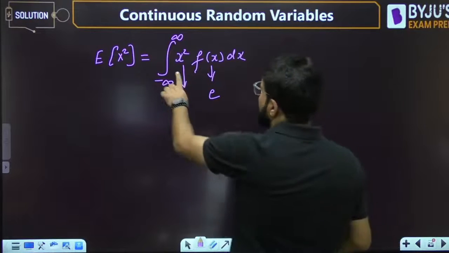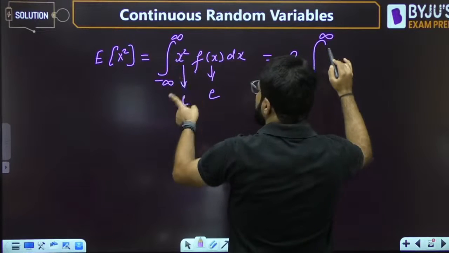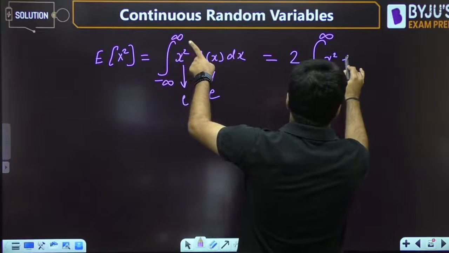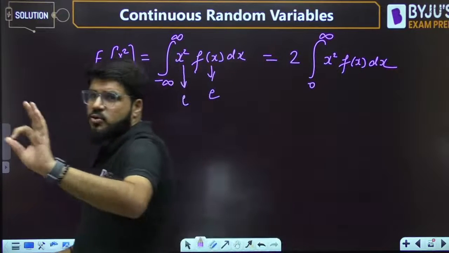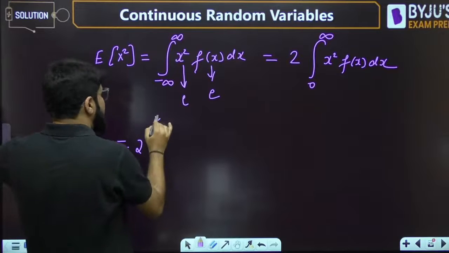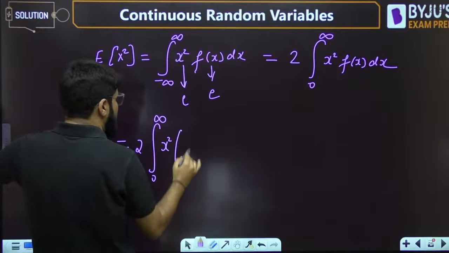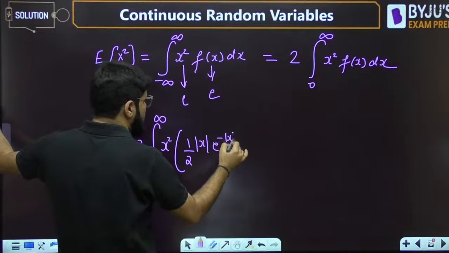So the integral from minus a to a for an even function is twice the integral from 0 to a, a basic integral property. So now this is equal to twice the integral from 0 to infinity of x square, half modulus of x e power minus modulus of x dx.